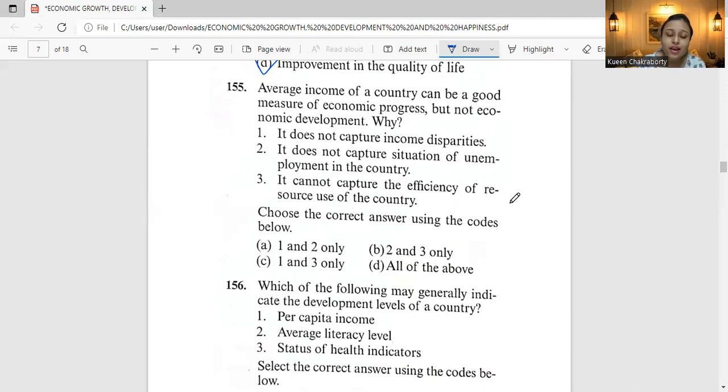In this country, people are neither very rich nor extremely poor. On the other hand, most citizens in the other country are poor and one person is extremely rich. Hence, while average income is useful for comparing, it does not tell us how this income is distributed among the people. We cannot make a proper decision according to this. So our answer will be option D, that is, all of the above. All the statements are true.